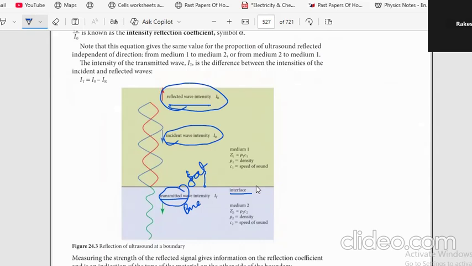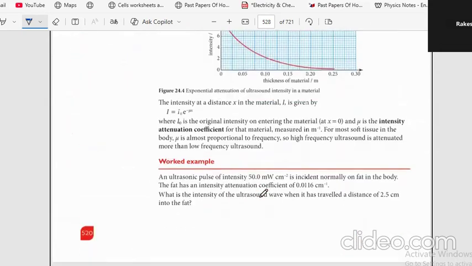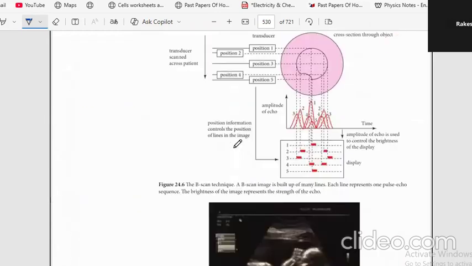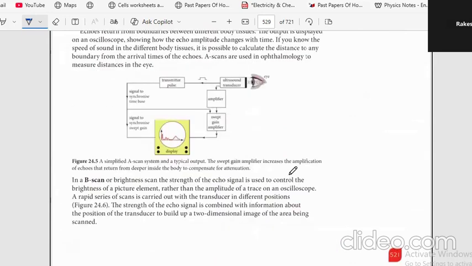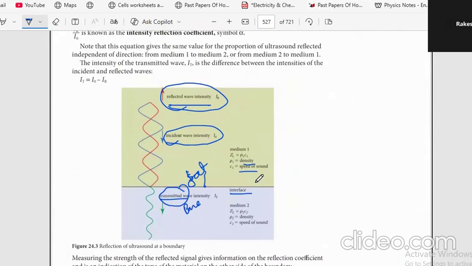That depends on the density and the speed of sound in that medium. From this they produce an image, a scan by the reflection, and you see what's inside the body. It's like using high energy sound waves to enter the body. These are not X-rays. X-rays can also penetrate, but they are harmful for the baby. For normal humans they are used, but not for babies. So they use ultrasound, and this is the concept.